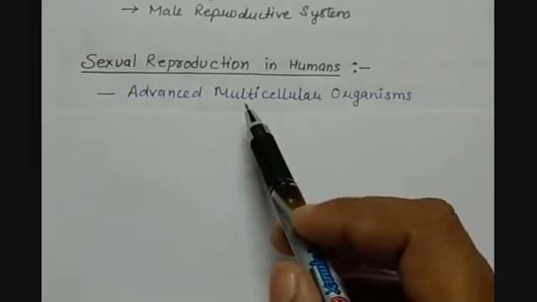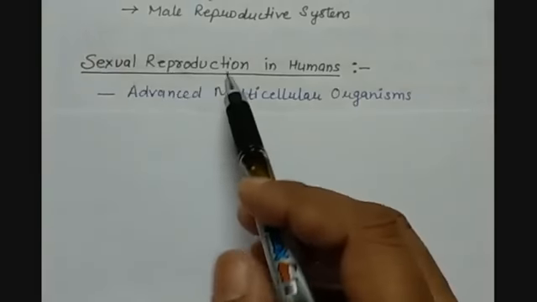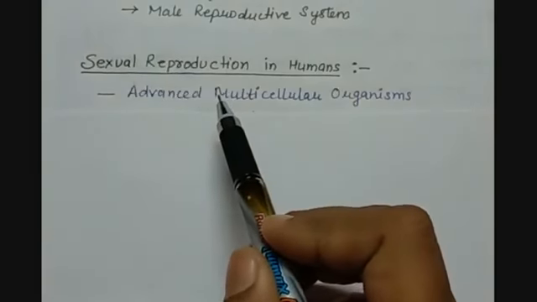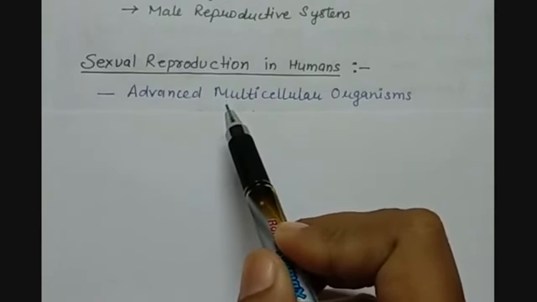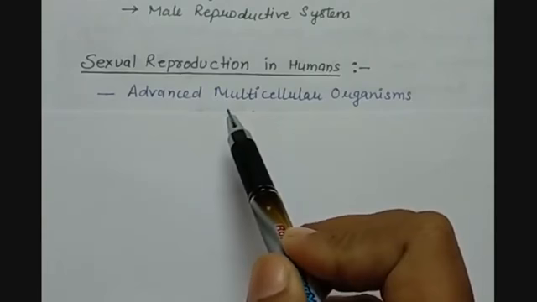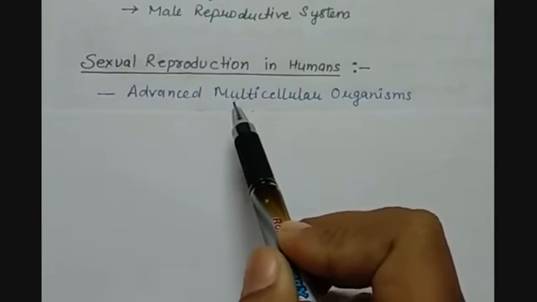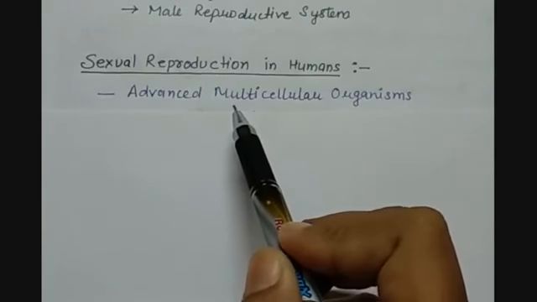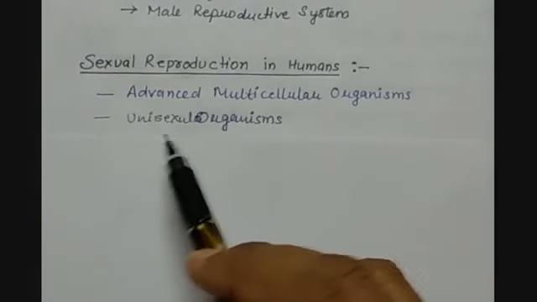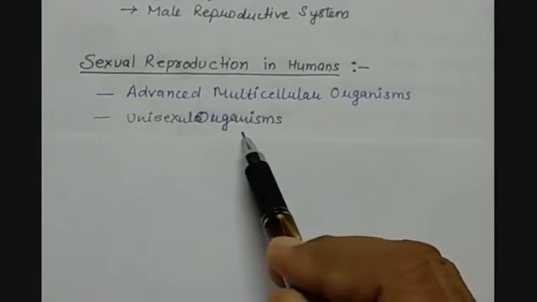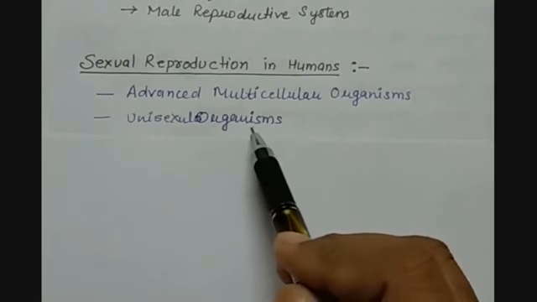So, if we talk about reproduction, here there must be a specific reproductive organ, or a group of cells which is doing the reproduction in human beings. Humans are unisexual organisms.